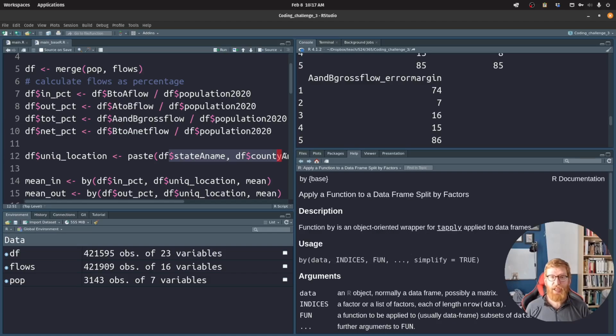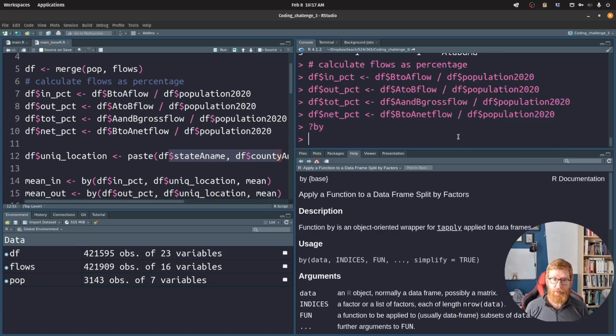Now it's very careful to get both, because if we just looked at county names, we would be mixing up some counties. So Suffolk County is a county in New York, but it's also a county in Massachusetts. It's the county that Boston is in. So if we combine Boston with Suffolk County, these are two very different places, and mashing those up as though they're the same thing is going to give us useless output.